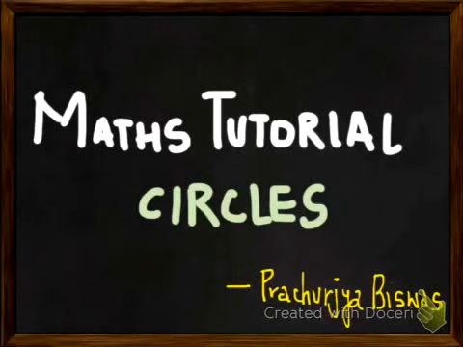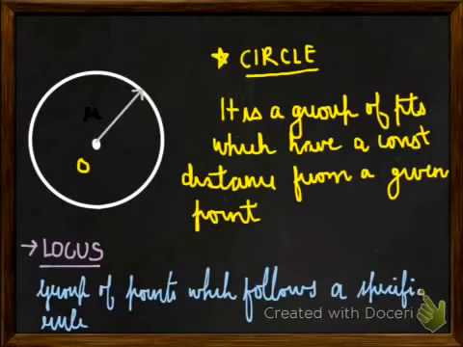So, hello friends. Today we will study a very important topic of maths that is called circles. So, what is a circle? A circle is a group of points which have a constant distance from a given point, say O in my figure. This constant distance is r and is called the radius of the circle, and O is called the center of the circle. But before moving on, let us see what is a locus.